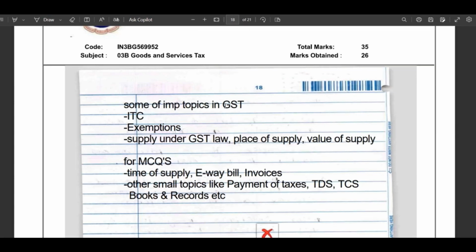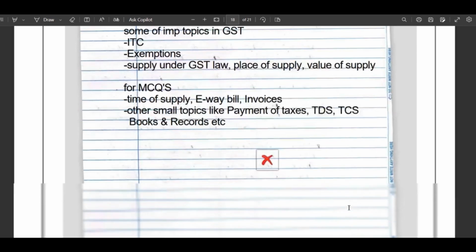Let's see some of the important topics in GST, that is ITC, exemptions, supply under GST law, place of supply, value of supply. From the MCQ point of view, time of supply, e-way bill, invoices, and other small topics like payment of taxes, TDS, TCS, books and records, etc.